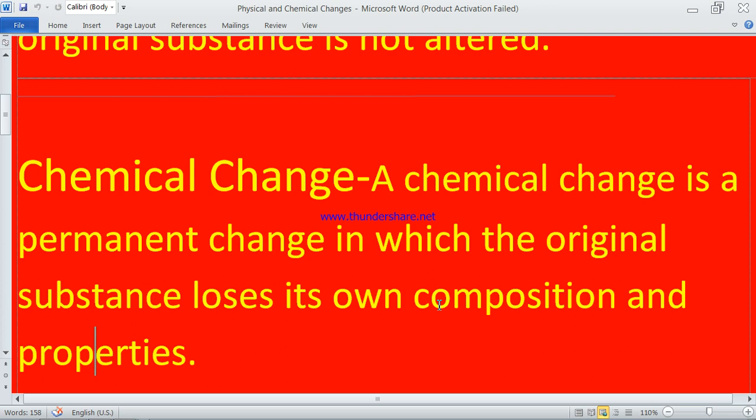Many people will think that since it is a chemical change, there must be something chemical involved. No, it is not necessary that chemicals are required. Suppose we take wood and burn it.